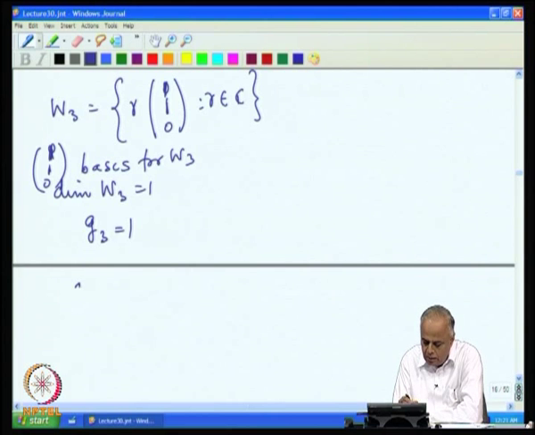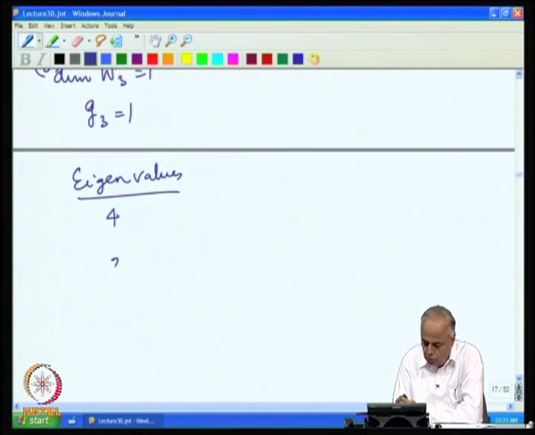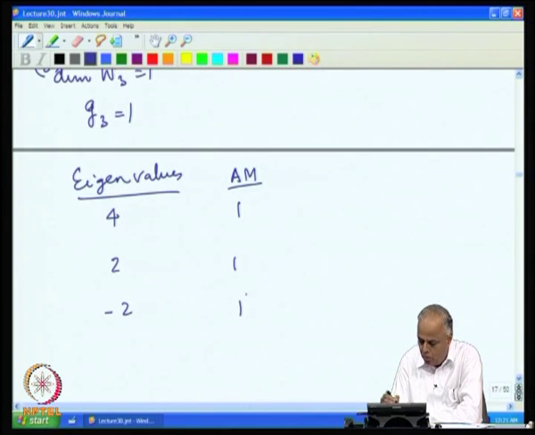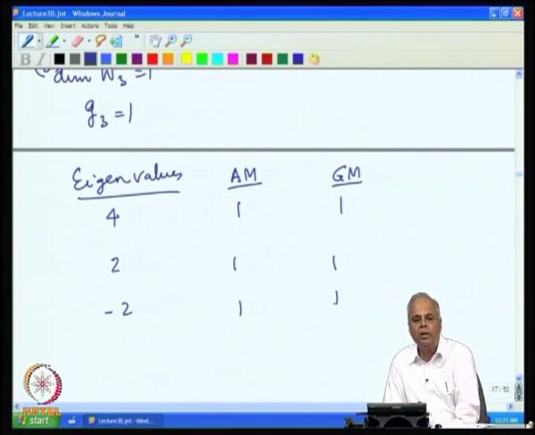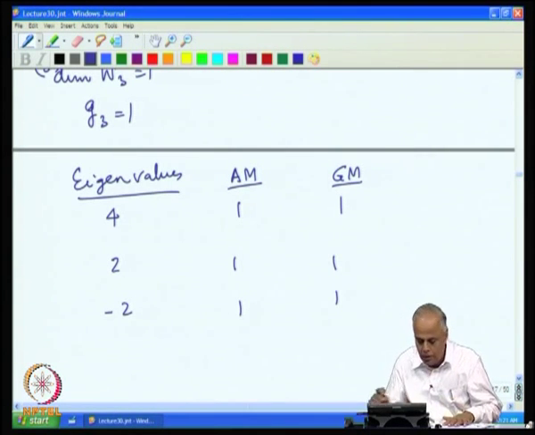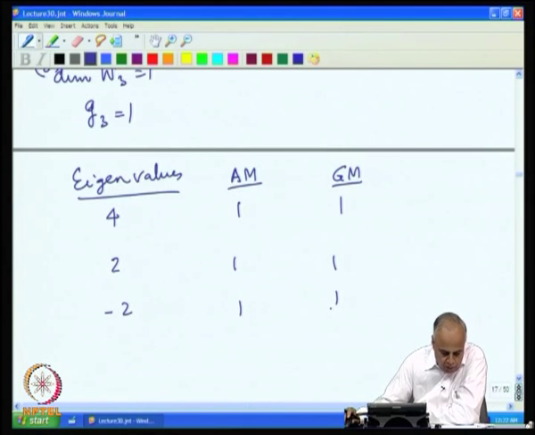So in this case we have the eigenvalues 4, 2 and minus 2, their algebraic multiplicities are 1, 1, 1 and their geometric multiplicities are 1, 1, 1. So, 3 eigenvalues, each one of them has algebraic and geometric multiplicities equal to 1.